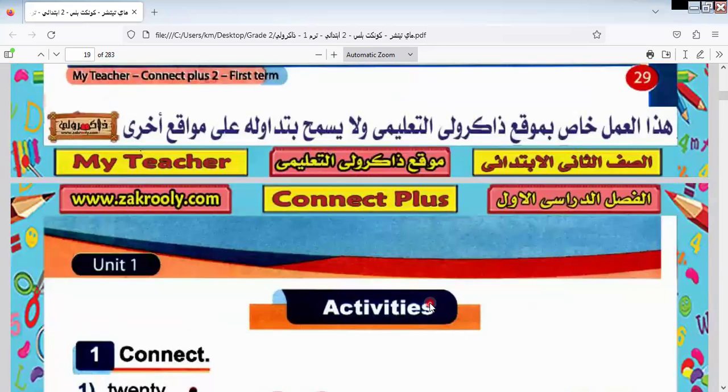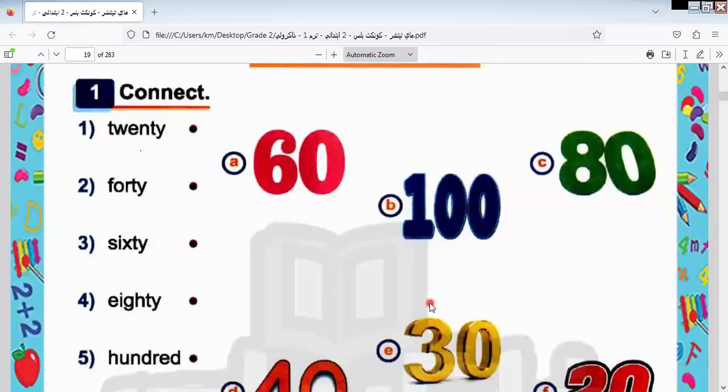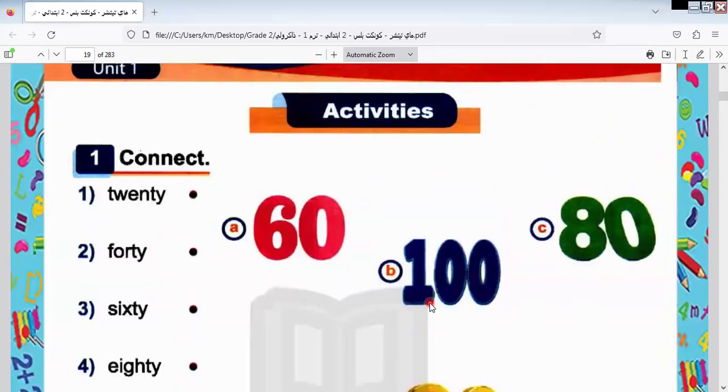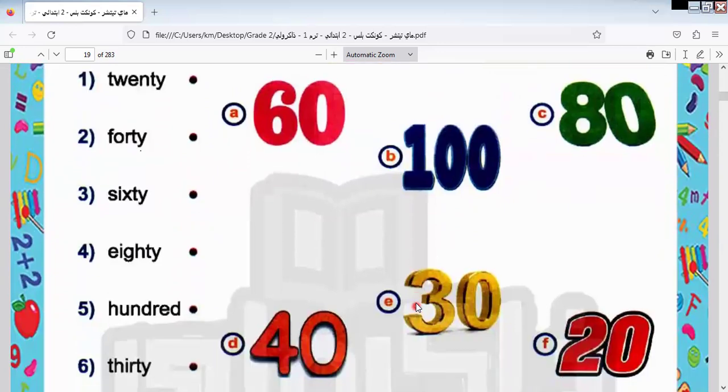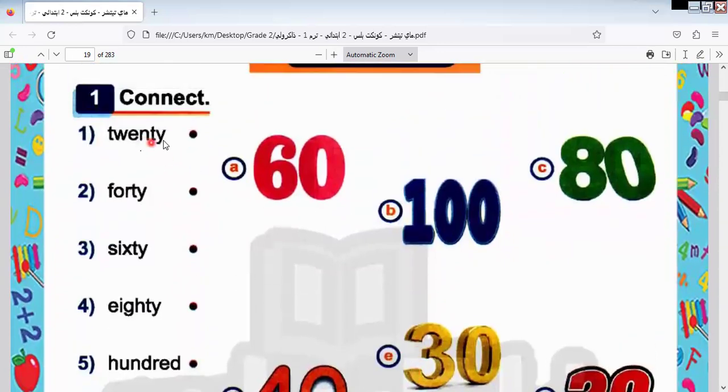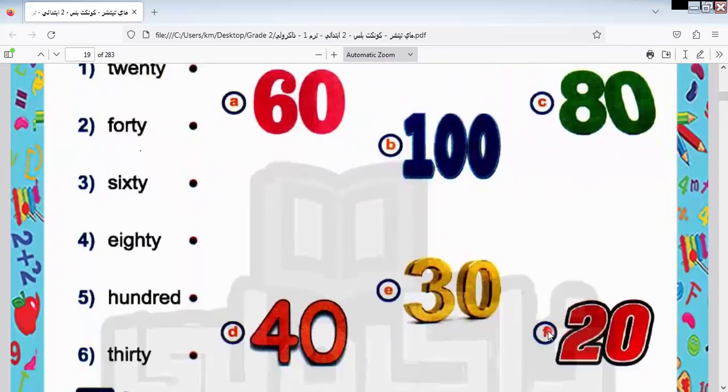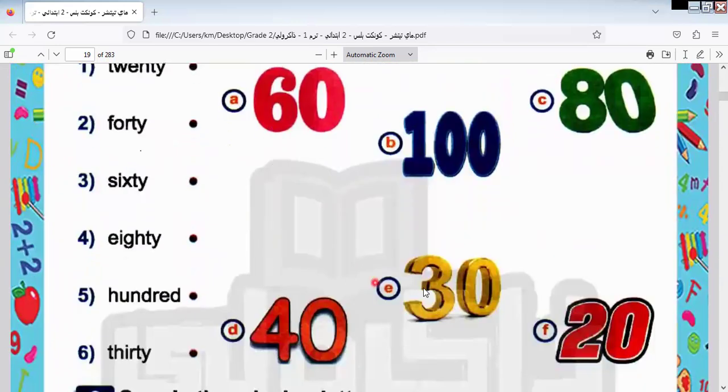Okay, this is what I would like you to know. Let's answer the exercise or the activity depending on this part. Here we have 20. Which one is 20 here? So here is number 1 matched with this one, number F. 40, number 2. Which one is 40 here? This one. So I select this one with this one. 60, this one with this one.